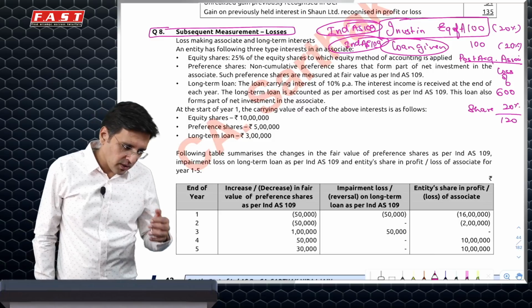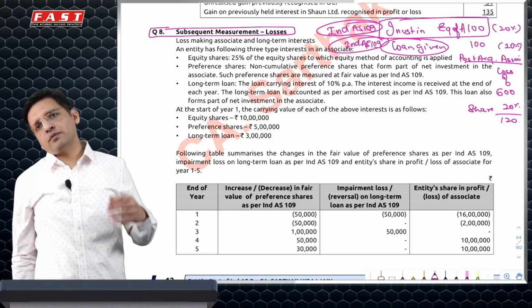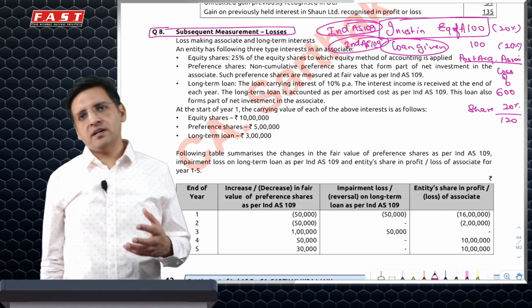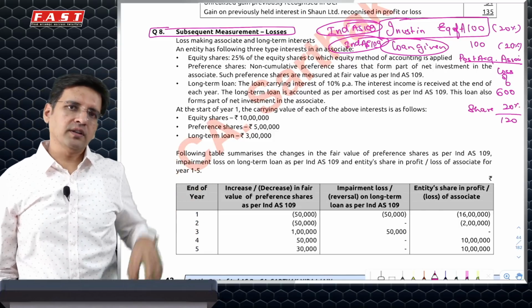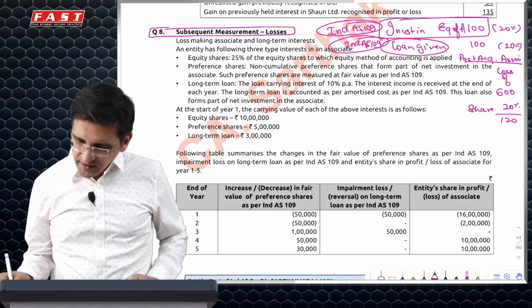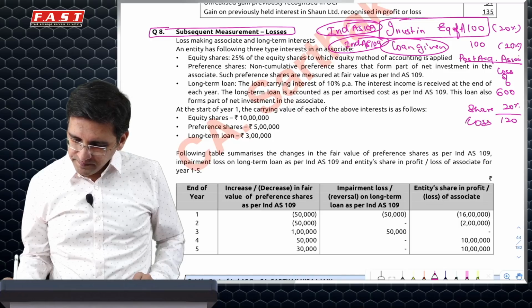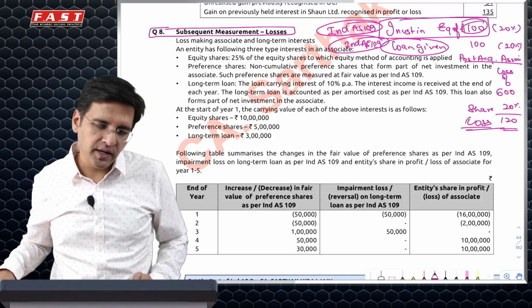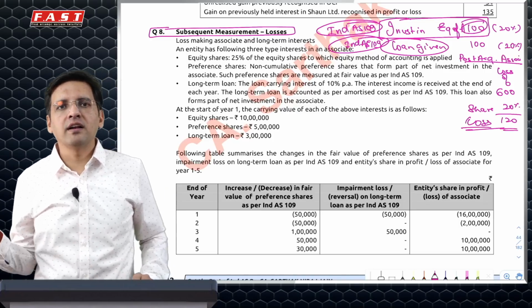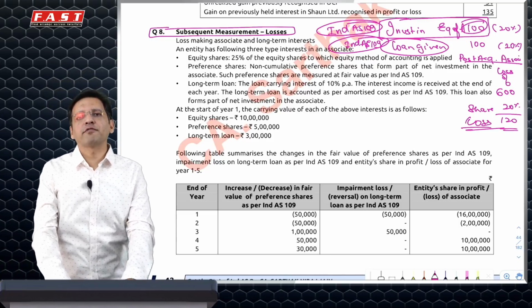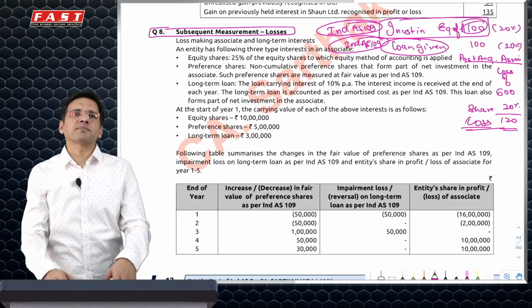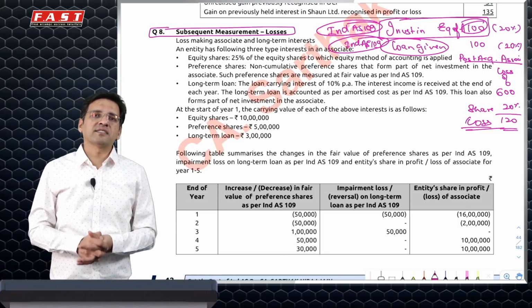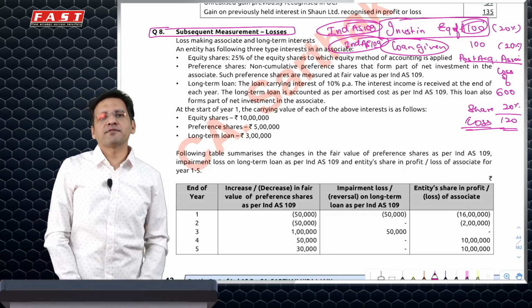So now if I am doing accounting under 27 separate financial statements or 28 equity method, I would just adjust those things which are accounted for in this standard. Hence this 120 loss, I would adjust from 100 and reduce it to 0 and I'll ignore the loss of 20. But then for a fact, I know that this may affect the loan which I have given, its recoverability as well. And this is where the Ind AS